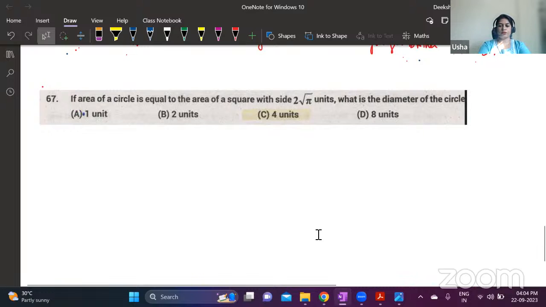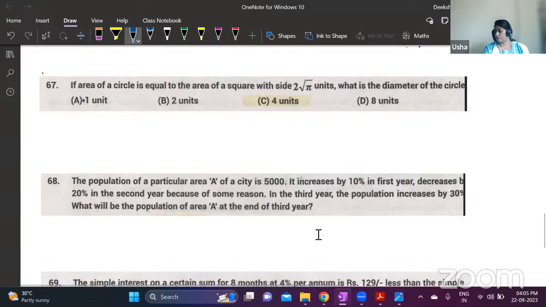What's the answer? Okay, Sumaya has replied 4 units.